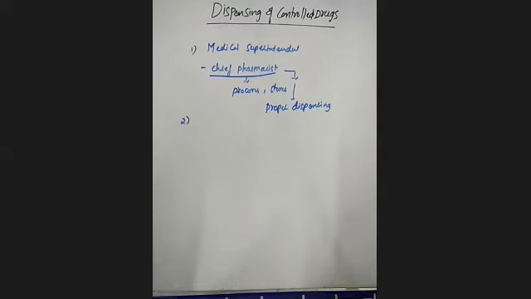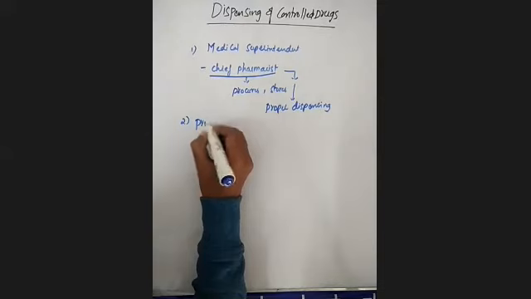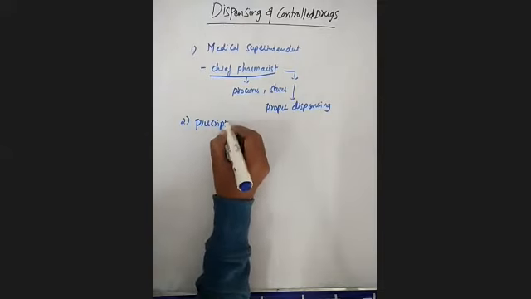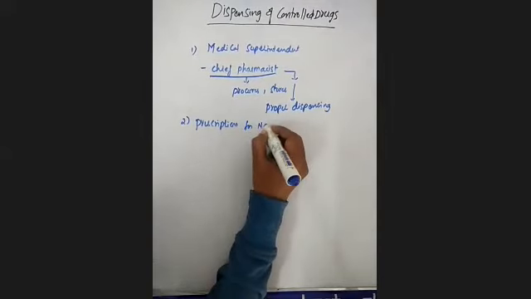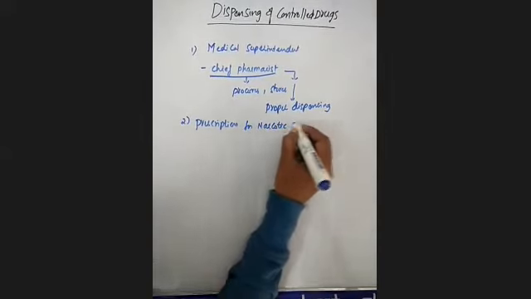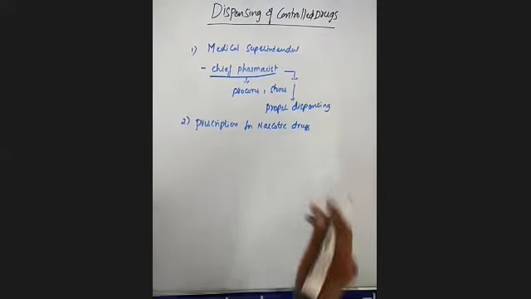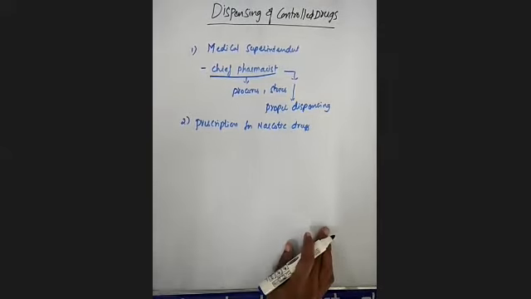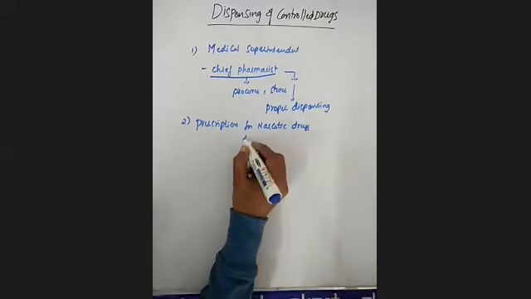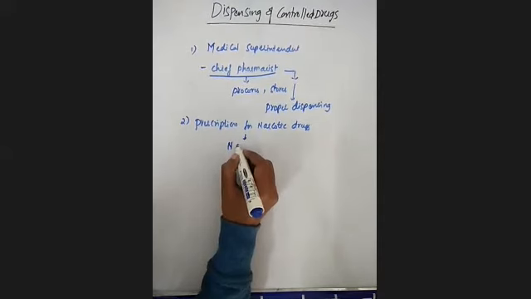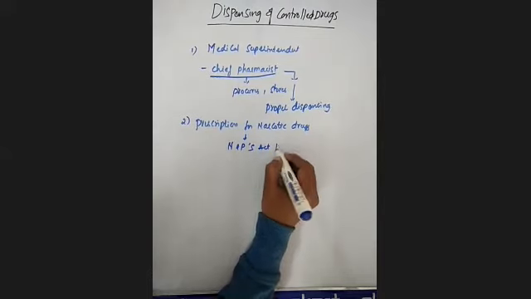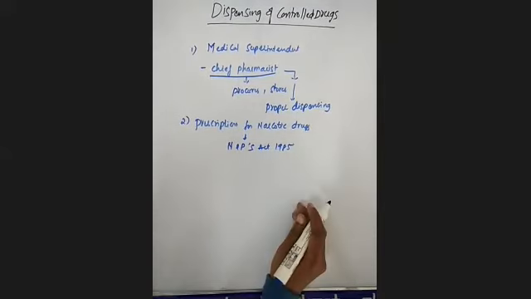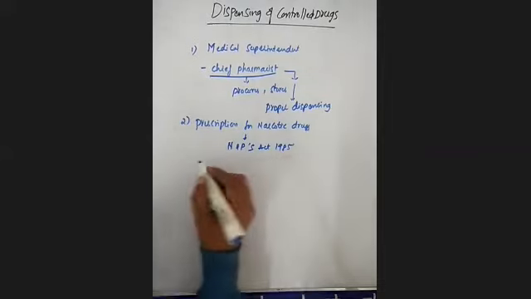Clear? And next one is regarding the prescription for narcotic drugs. That means the prescription for these controlled drugs should be under the Narcotics and Psychotropic Substance Act 1985 and must include the following information.